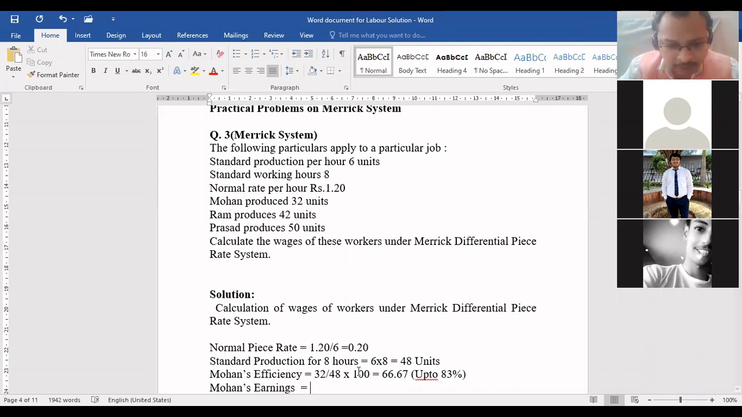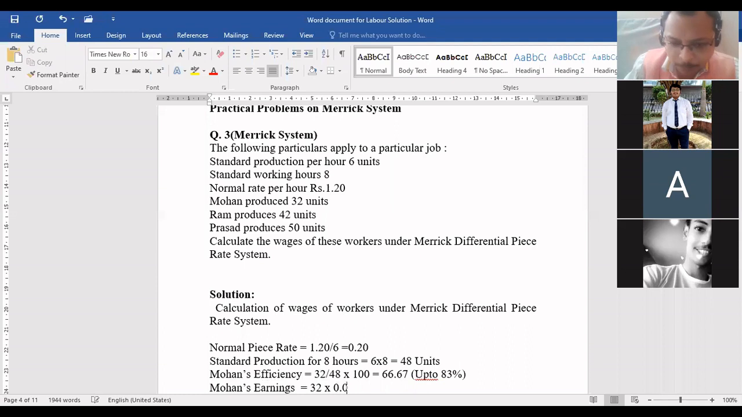So how will we calculate the earning for this worker? Come on, tell me. 32 into 0.20. Come on, tell me. 6.4. How much bonus will he get? 0. No bonus, correct? So 6.4. Okay, bacha?